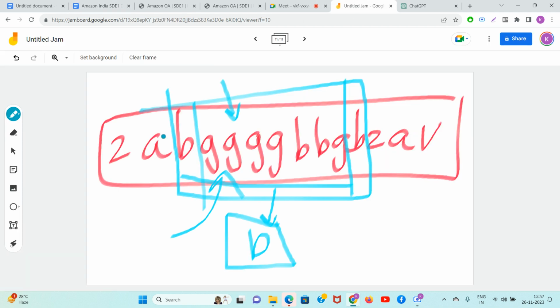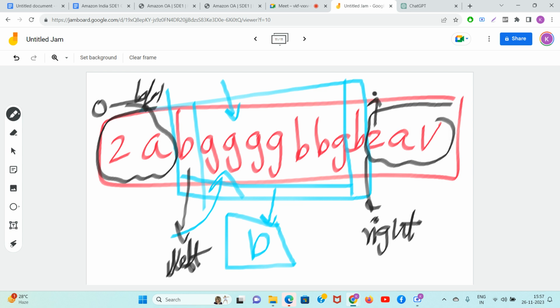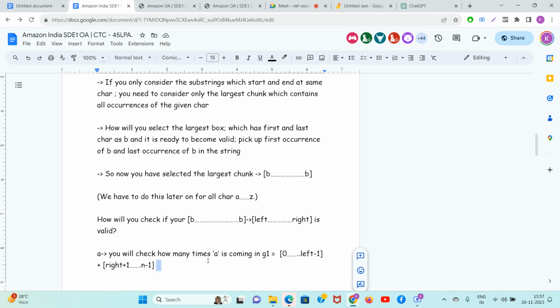So guys, outside तो यही है ना? Samjho this. So let's assume that this is your left index, left. This is your right index, right. I am checking how many times A is coming from 0 to left minus 1. This is 0 to left minus 1. And how many times A is coming from right plus 1 till n minus 1. Whatever number of times A is coming, it is coming 2 times basically. I call it G1.